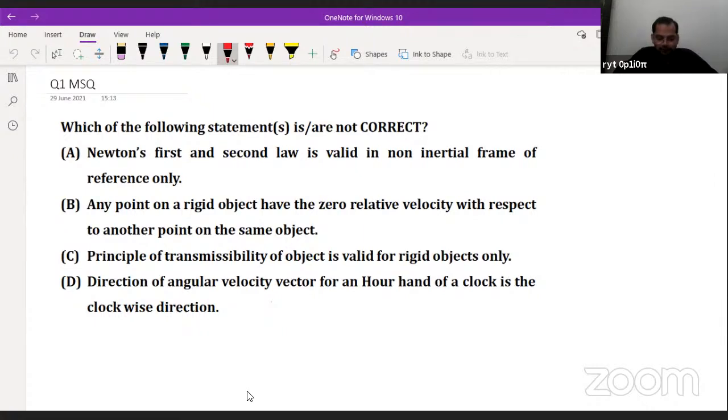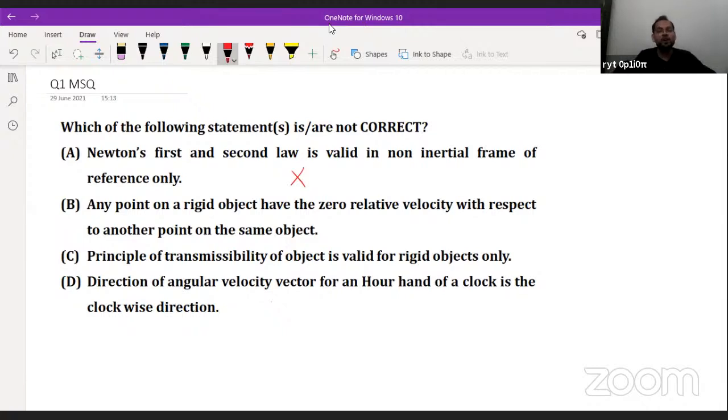Is it correct or not? Yes or no? We know very well that Newton's first law and second law are valid in an inertial frame of reference only. That's why this statement is not correct. I am not saying the option, I am saying the statement is not correct. Now come to the second statement.